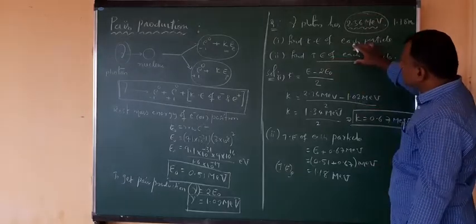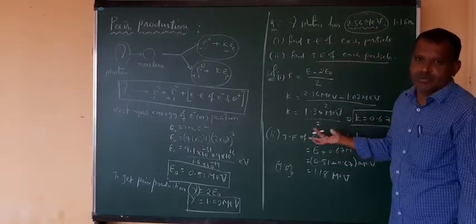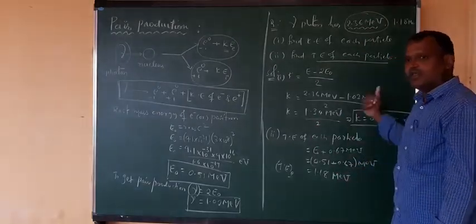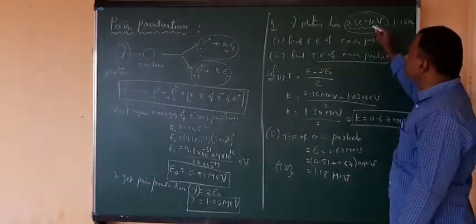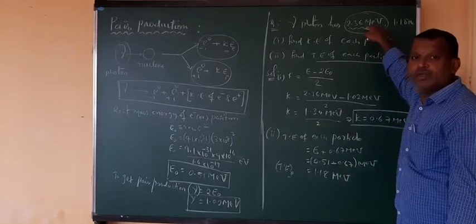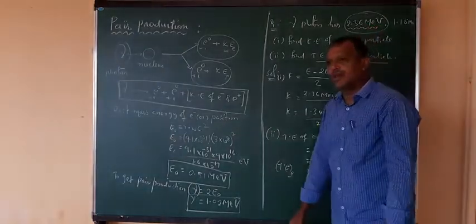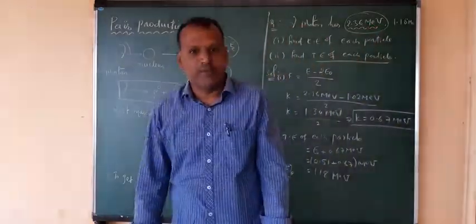Getting this total energy, we can also use the kinetic energy and its rest mass energy, that can also be calculated. In any way, the answer will be the same. But the best approach is, if the question asks the total energy of each particle, make half of the photonic radiation given in the question. Right? So in this way, you can also calculate the problems related to pair production.